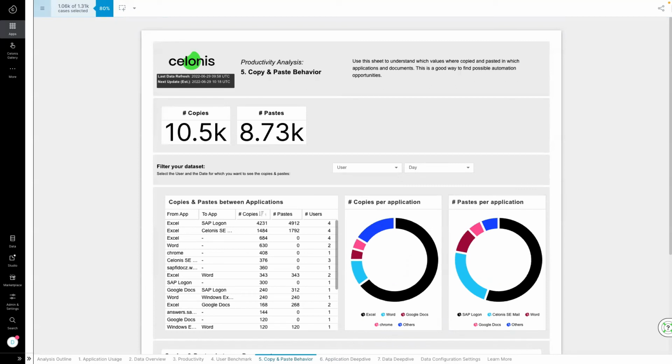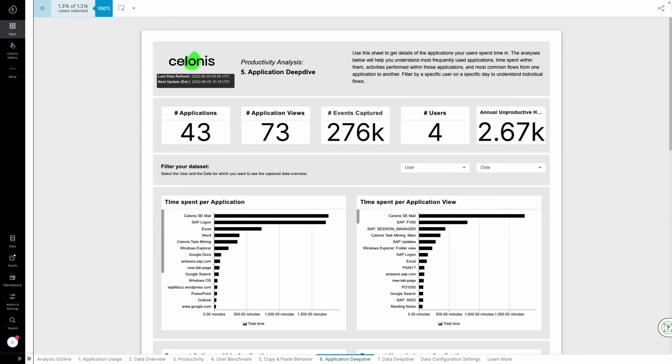David deduces that the copy and paste are the transfer of vendor information to SAP, as we saw from the deep dive analysis, which is the main transaction code to update vendor data. He passes on his insights to Angela, the shared services lead, who immediately relates this back to issues with OCR scans that the team have been complaining about. It turns out that the current OCR scanning solution in place hasn't been working very well, and therefore the team have to keep going back to correct incorrect scans of vendor names.